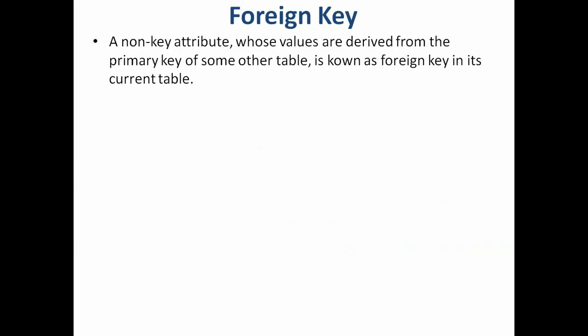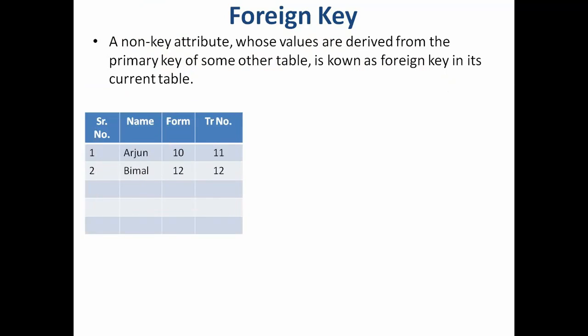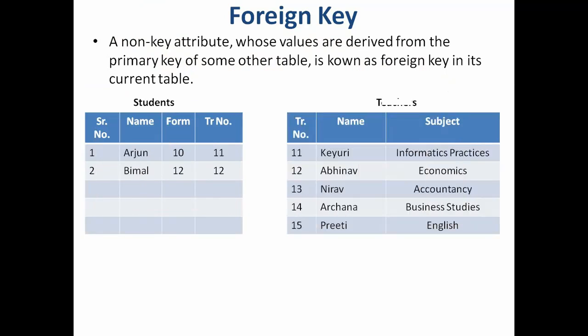Then comes the foreign key. The word foreign itself means outside. So a foreign key means a thing which is coming from outside. A non-key attribute, non-key meaning it's not coming from the table itself. It is coming from somewhere else, whose values are derived from the primary key of some other table, is known as a foreign key in the current table. To understand this, we will need two tables, a students table and a teachers table.